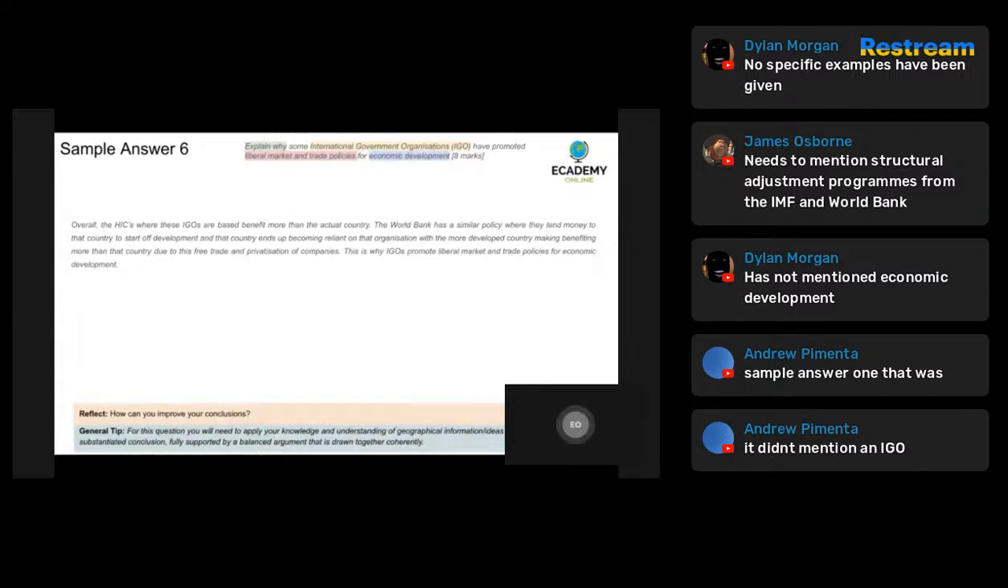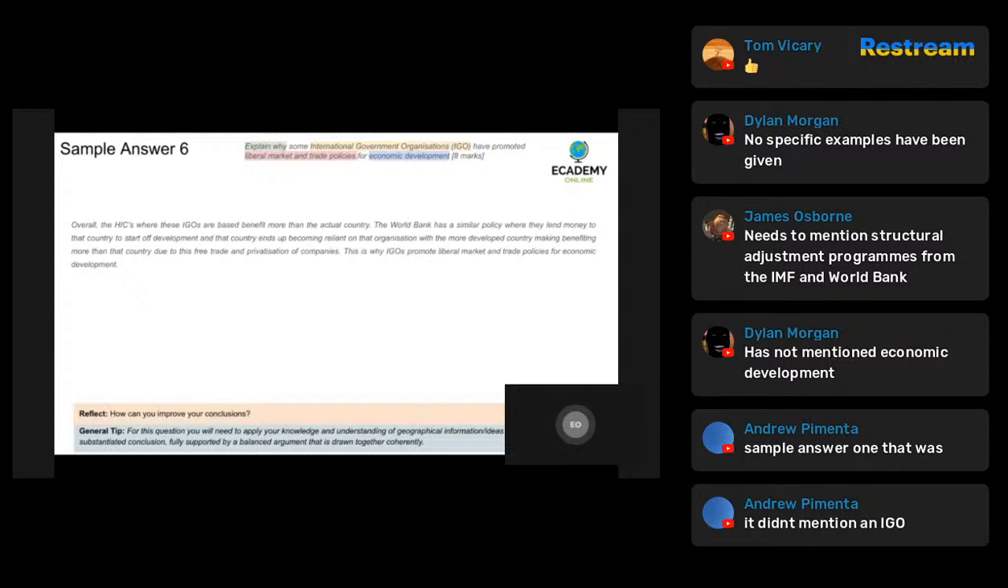So at the end, you don't need to write a conclusion for this answer because it's just an explain question. All you need to do is say, here's an example of an IGO. This is what their role is in liberal market and trade policies for economic development. Here's another example of another one. This is what they do. However, there are some complications with this. Here's another example, and this would be perfectly sufficient for you to get full marks on the exam itself.